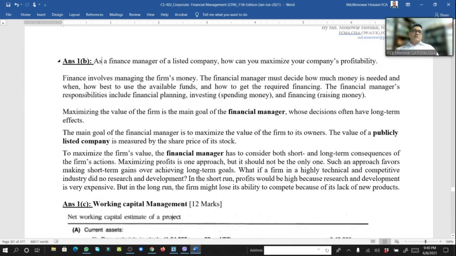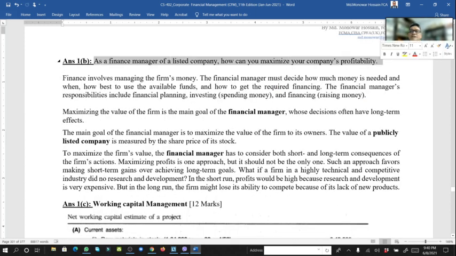And number two, a finance manager of a listed company. It is your question: as a finance manager of a listed company, how can you maximize your company's profitability? You can maximize your company's profitability this way. Finance involves managing the firm's money. The financial manager must decide how much money is needed, when, how best to use the available fund, and how to get the required financing. This means maximizing the value of the firm or company. The main goal of the finance manager, whose decisions often have long-term effects. So this we can resolve.